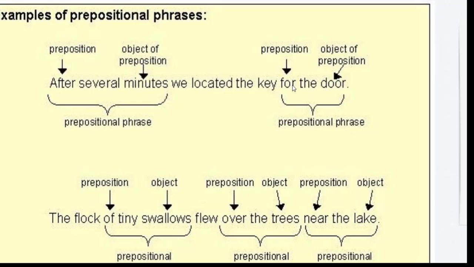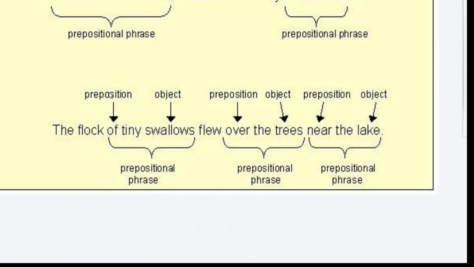Now here, for the door. For is the preposition. The door is the object of preposition. And the is an article that comes between the two. So these three words together, we call them a prepositional phrase. All right, again, we have another example here.